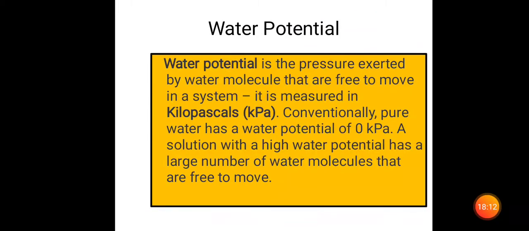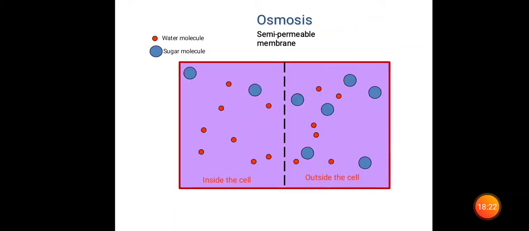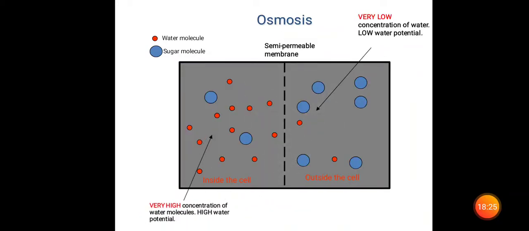I told you already, this is the strong solution and this is the weak solution. This side has high water potential and this side has low water potential. Inside, the water molecules are more and the sugar is very little. Outside it is a strong solution, because there are very few water molecules and a high sugar concentration in this region.